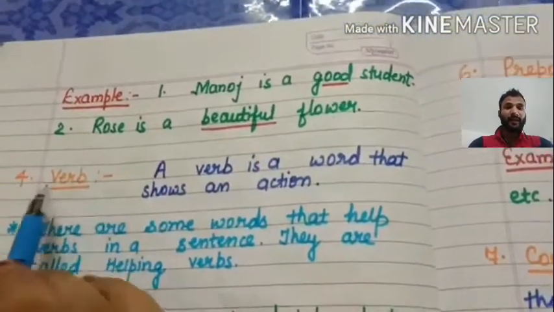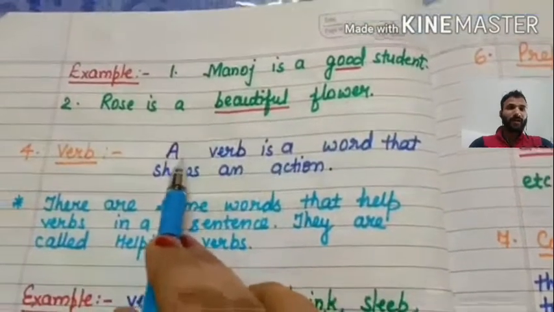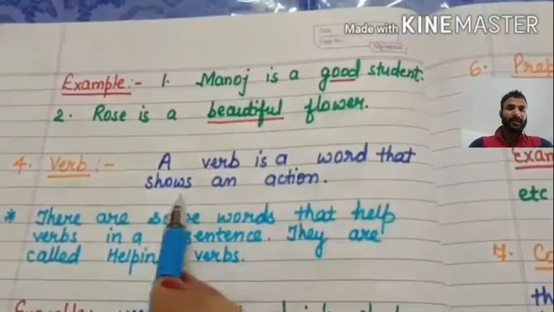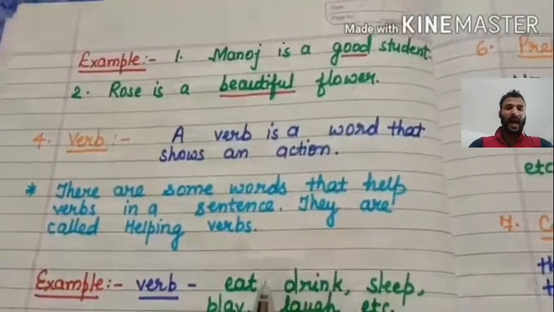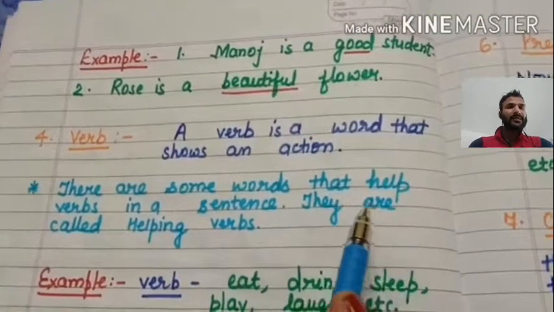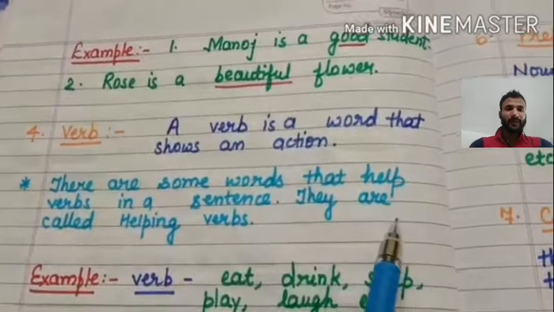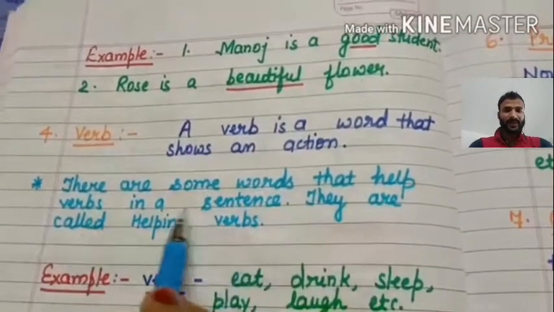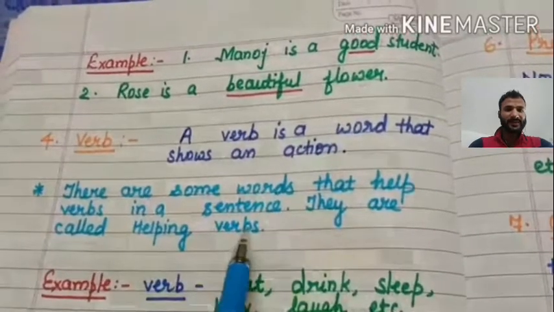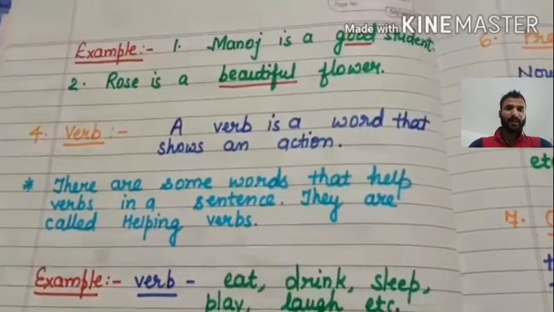Now we will learn about the verb. A verb is a word that shows an action. There are some words that help verbs in a sentence. They are called helping verbs.